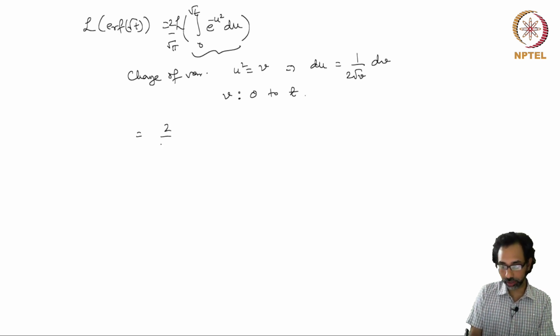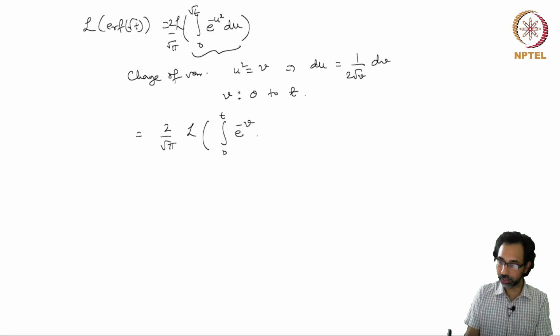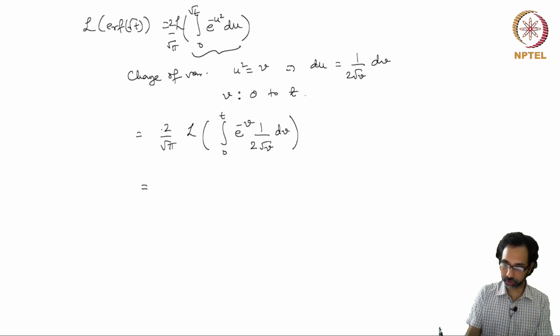So then we have the Laplace transform of the integral from 0 to t of exponential minus v times 1 over 2 times square root of v dv, and this is nothing but, the 2 in the numerator and denominator cancel out.